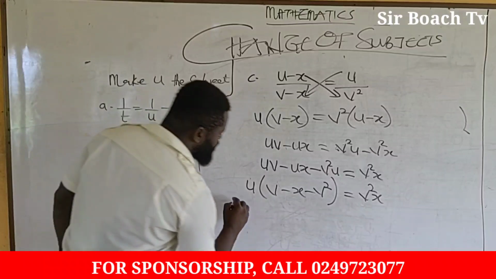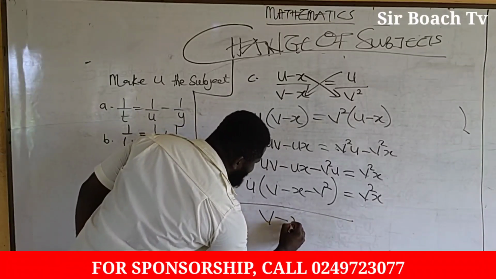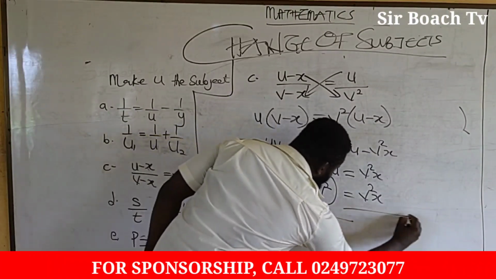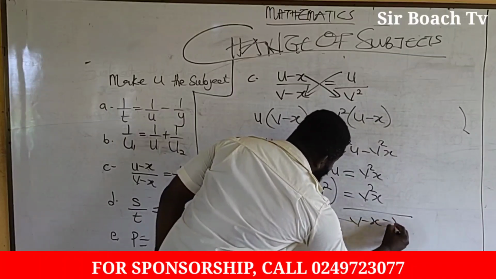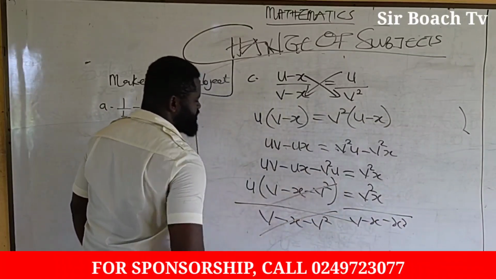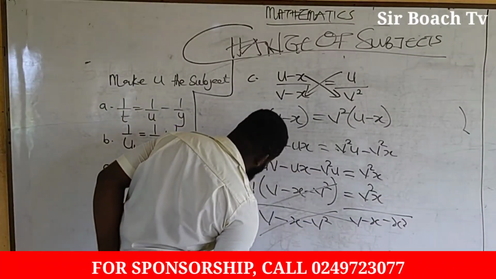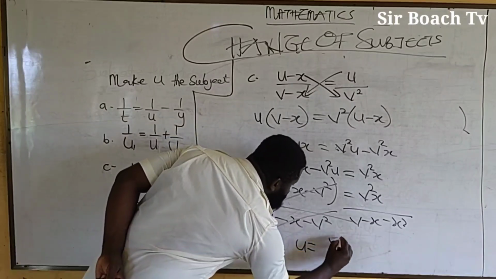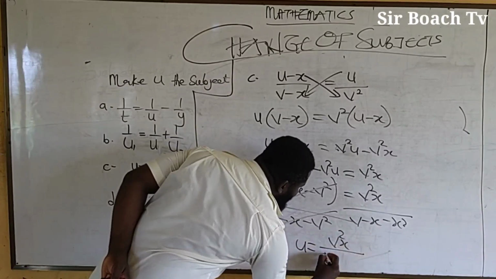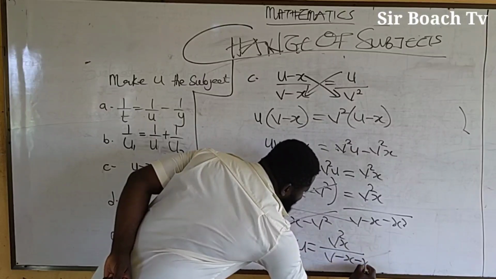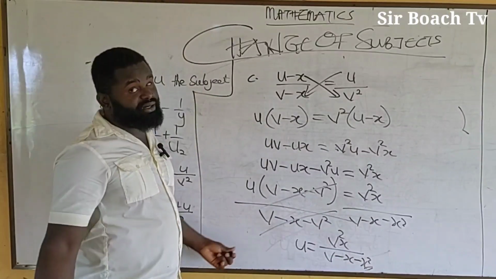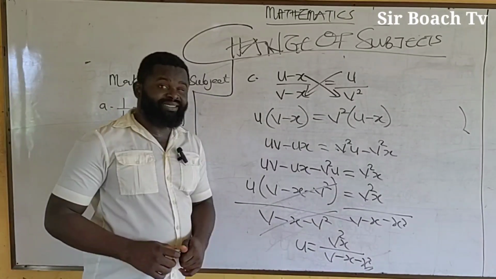We divide both sides. So we divide here by v minus x minus v squared and here by v minus x minus v squared. So this and this will go away. Then we're going to have our final answer to be u being equal to v square x over v minus x square as our final answer. And I hope it is clear.